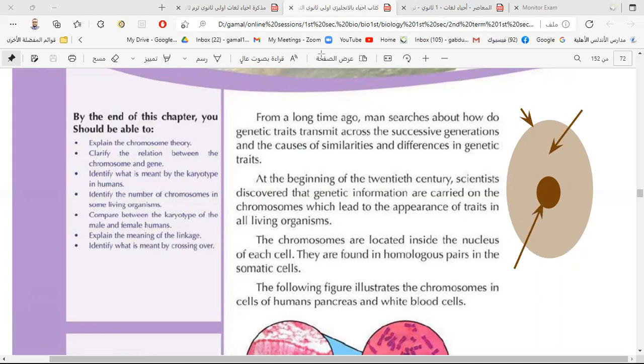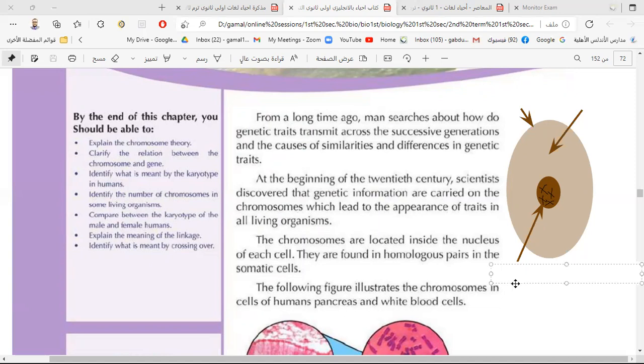Where is the genetic material? The genetic material is found inside the nucleus, in the form of chromosomes. We say that the chromosomes carry the genetic material or the hereditary substance inside the nucleus of the cell.